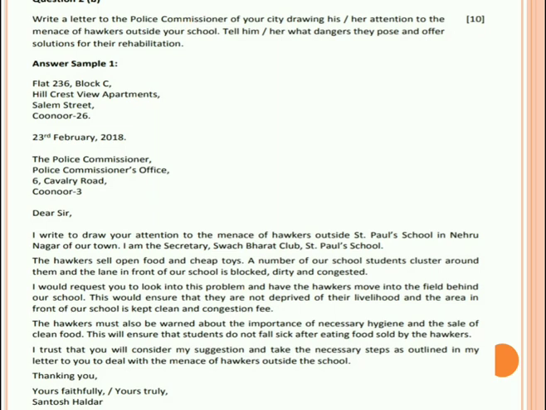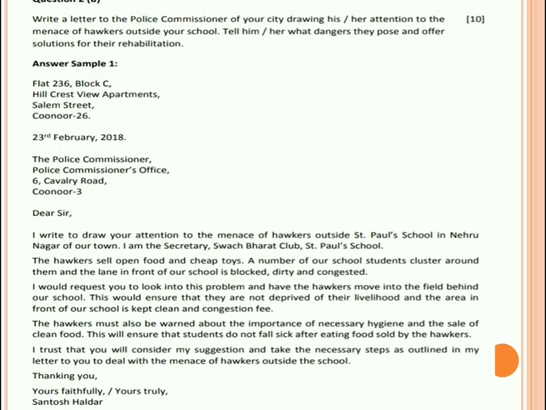Okay. Now after this again leave one line and then you have to write the receiver's address. After receiver's address again leave one line and write dear sir, comma. Do not forget to put comma, and then again leave a line and then you can start writing your letter. Now I'll read the letter for you.